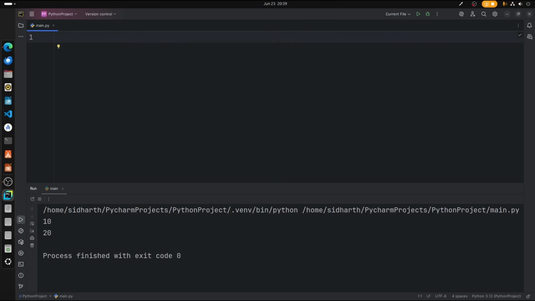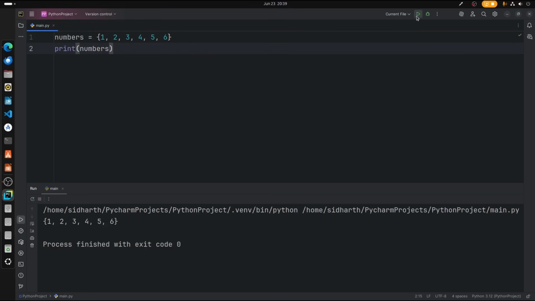Sets are also a collection of data. It's a data type in Python. As I said before, let's create a set now. I'll create a set called numbers, equal to, sets are declared using curly brackets, let's create the numbers 4 5 6. So we have created a set. Now let's print it once and see whether it is printing in the correct format. There you go. Sets are printing.